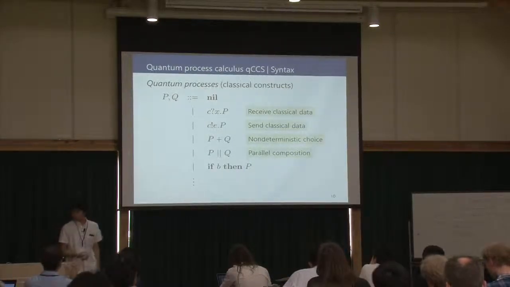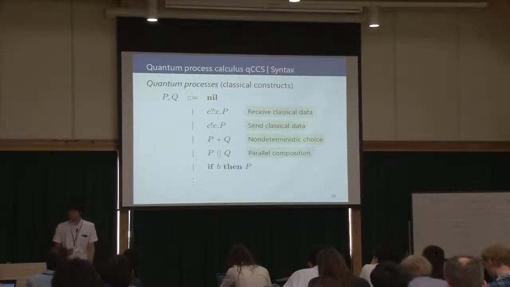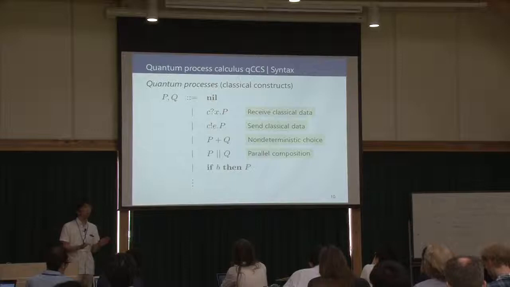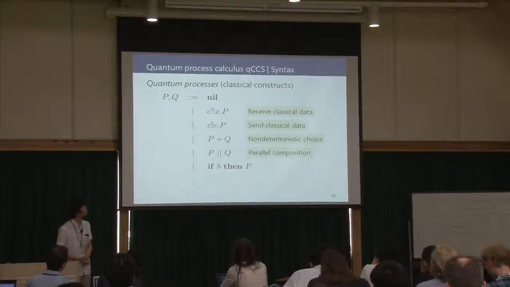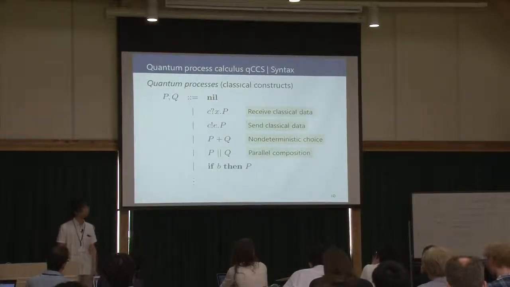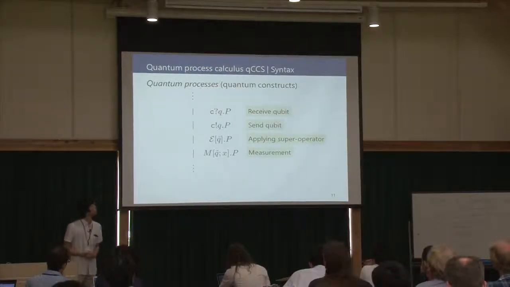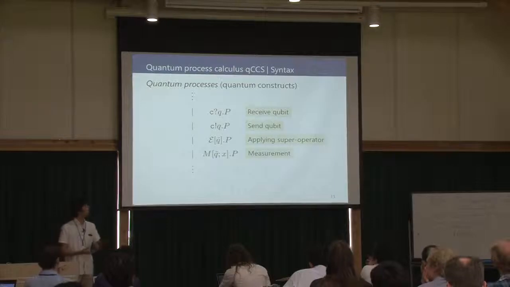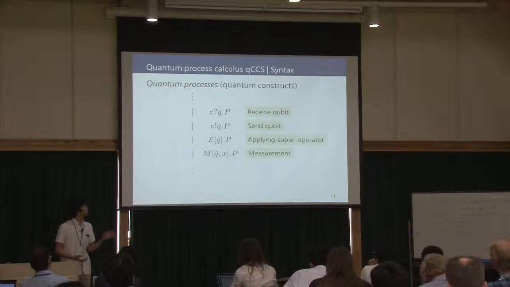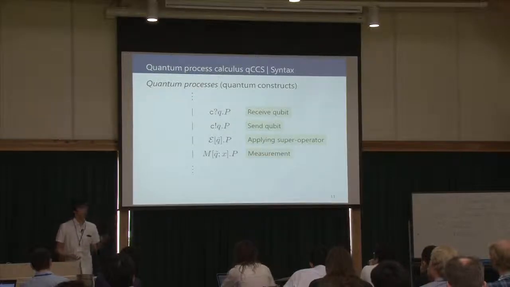This slide shows the classical behaviors, like sending or receiving classical data, non-deterministic choice between two processes P and Q, parallel composition of P and Q, and conditional execution. The next slide shows quantum behavior, like receiving or sending a qubit, or applying superoperator E on a qubit, and measuring the qubit q and assigning the outcome of the measurement to the variable x.